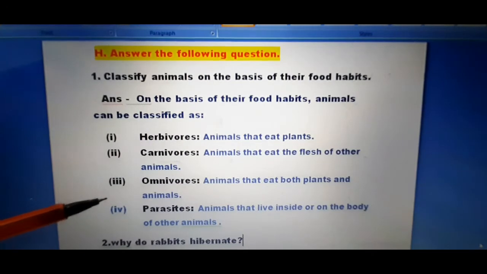And this one is the last point of question number 1. That is parasite. And what is a parasite? Animals that live inside or on the body of other animals. That is called a parasite. So this is question number 1 and the answer to question number 1. Okay class? So just write this.